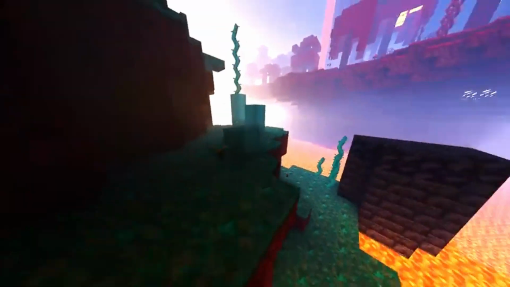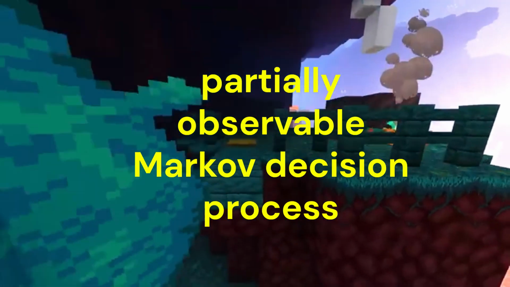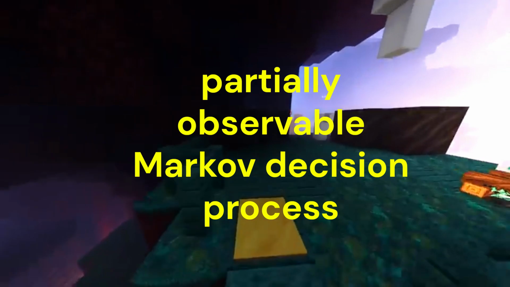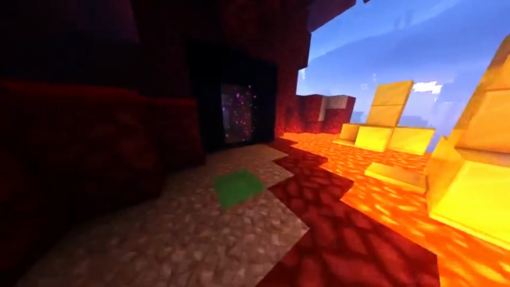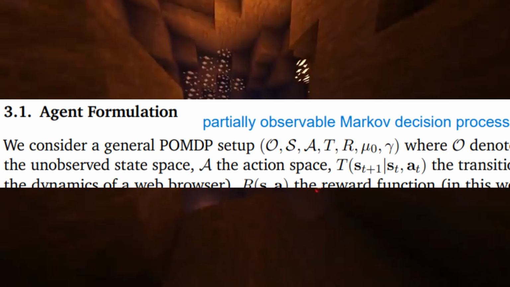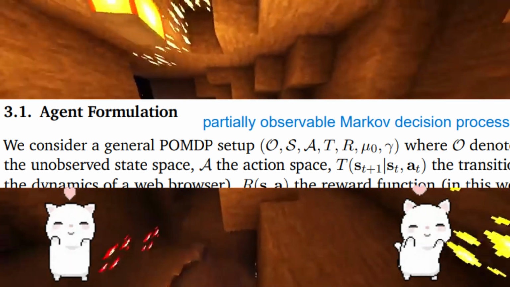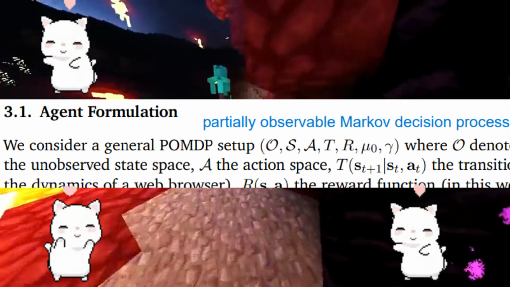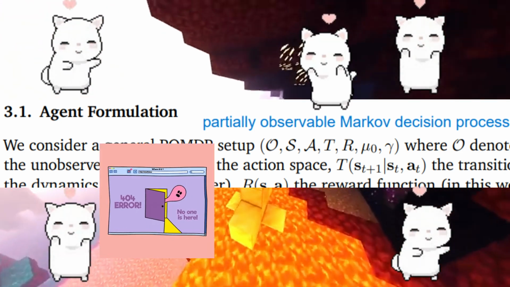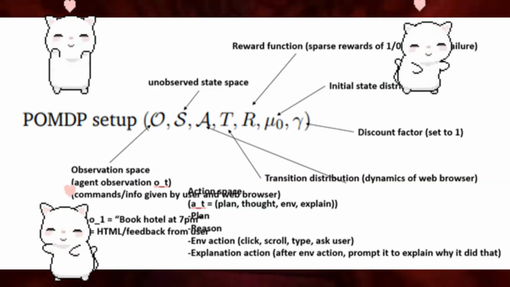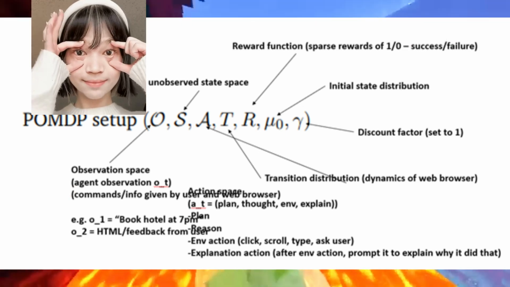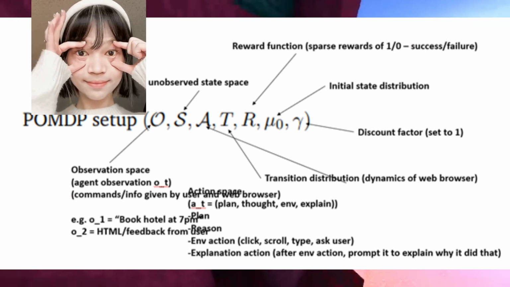To them, web browsing is a partially observable Markov decision process, which is all just a fancy way to say that you have a system where the true state isn't fully visible, you only get limited, noisy, or incomplete observations about it. More formally, let the system be a tuple of observation space, unobserved state space, action space, transition distribution, reward function, initial state distribution, and discount factor, where the observation space is what the LLM agent observes, things like commands from the user and the web browser screen.